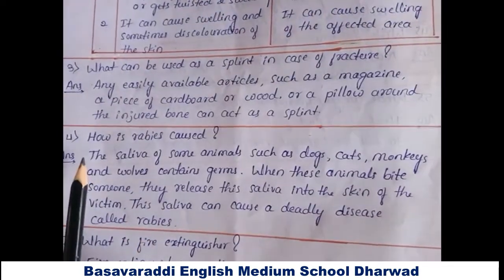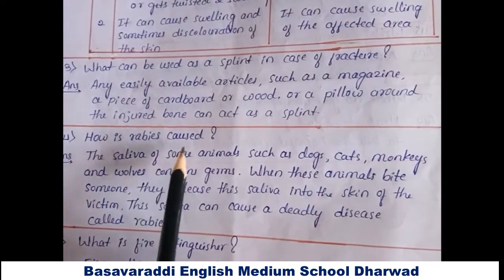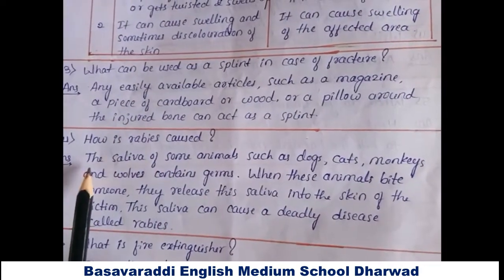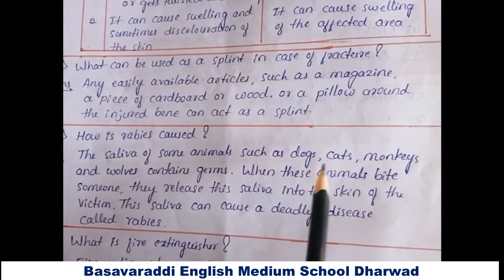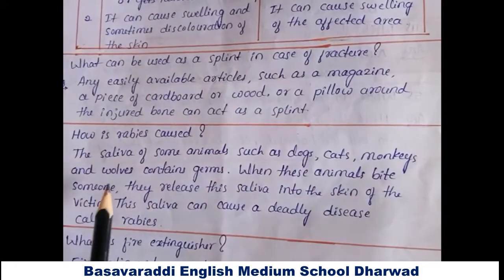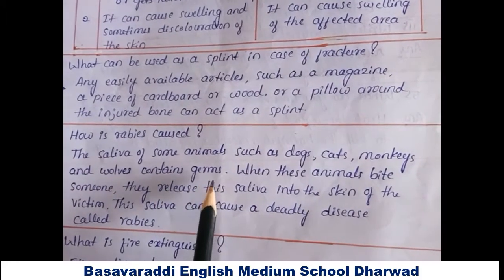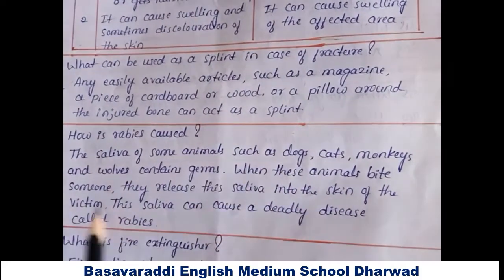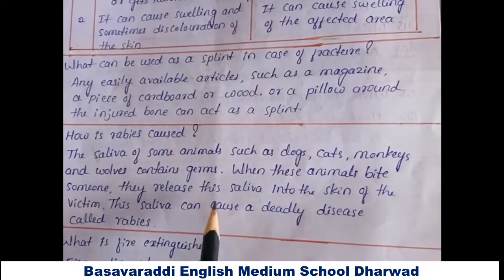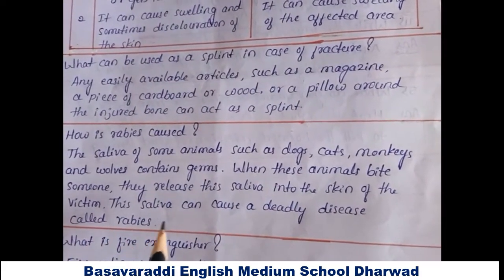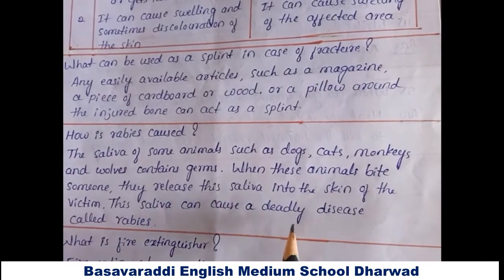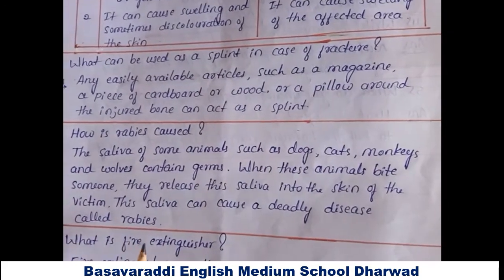Fourth one, how is rabies caused? The saliva of some animals such as dogs, cats, monkeys and wolves contain germs. When these animals bite someone, they release this saliva into the skin of the victim. This saliva can cause a deadly disease called rabies.